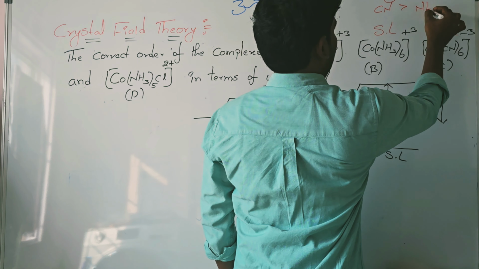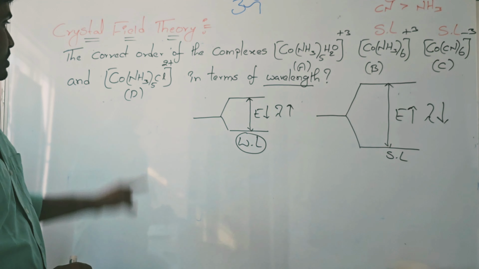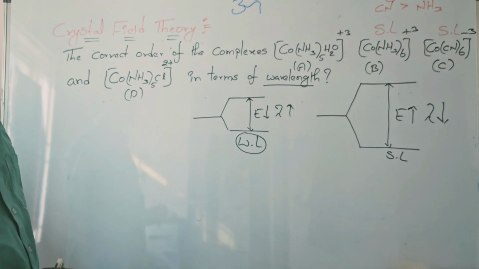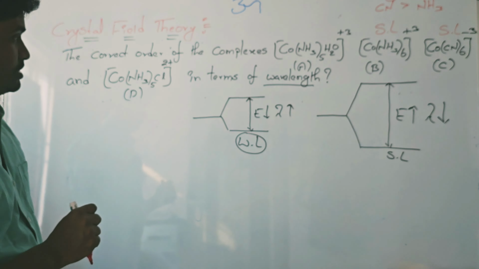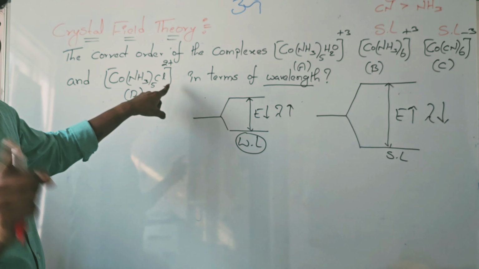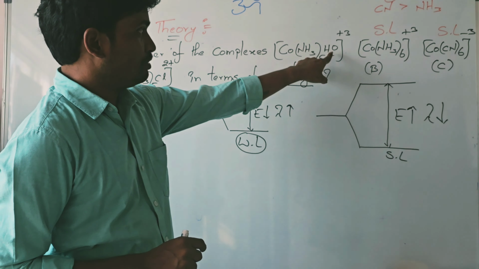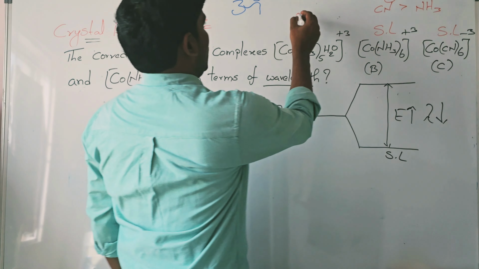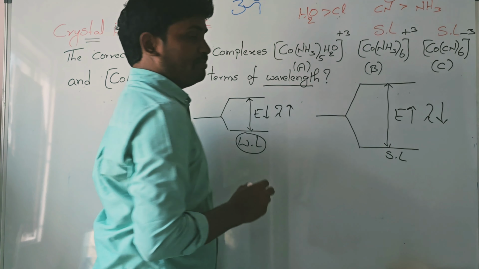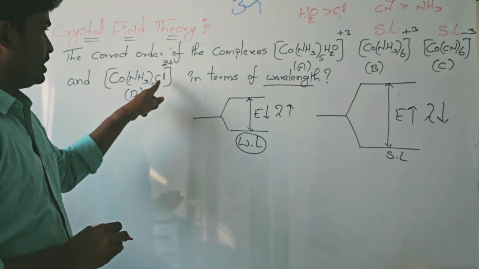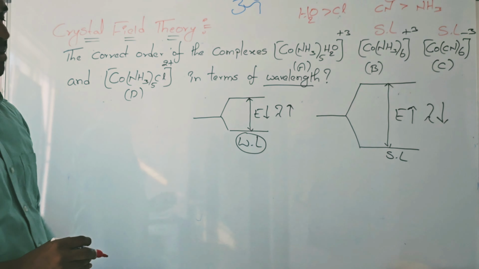Next, Co(NH3)5 with H2O is present, and Co(NH3)5 with Cl is present. NH3 is common. What is the other ligand here? Cl. And here? H2O. Between H2O and Cl, which is the stronger ligand? H2O is stronger compared to halogens. So the weak ligand is present among all these complexes.